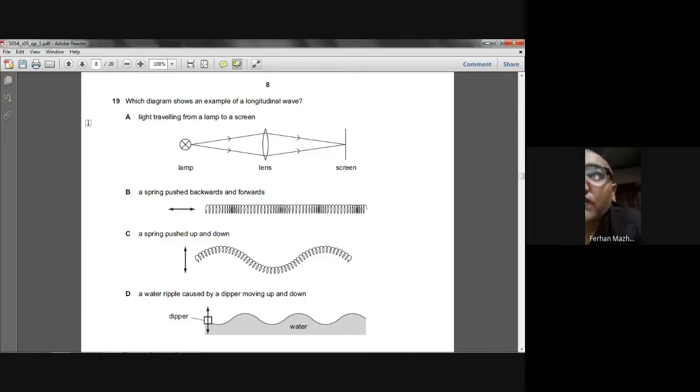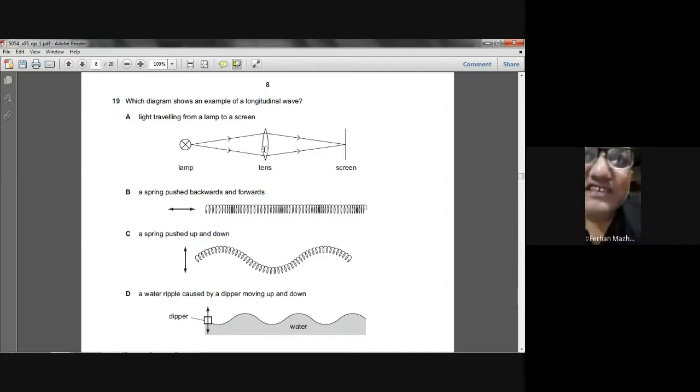So we are looking for a longitudinal wave. Light is not a longitudinal wave. Light consists of electromagnetic waves, and all electromagnetic waves are transverse waves. B is the right answer. It's a longitudinal wave produced in a slinky. You can see some coils are close to each other, some coils are away from each other. Compressions and rarefactions are produced. So B is the right choice.